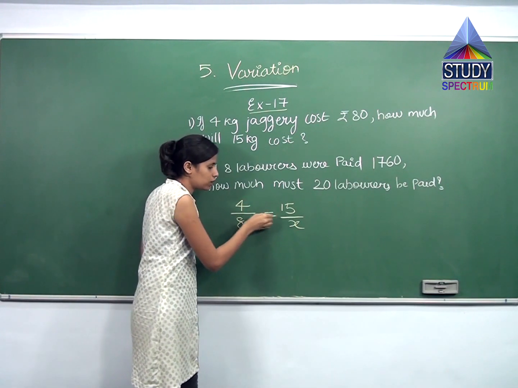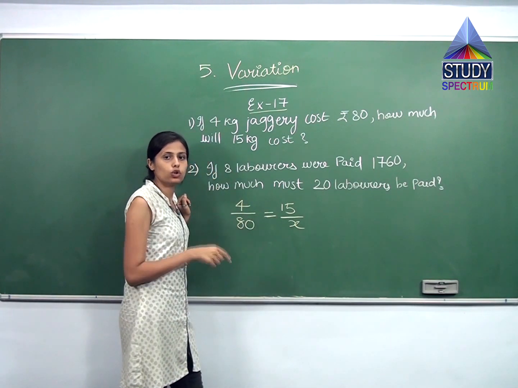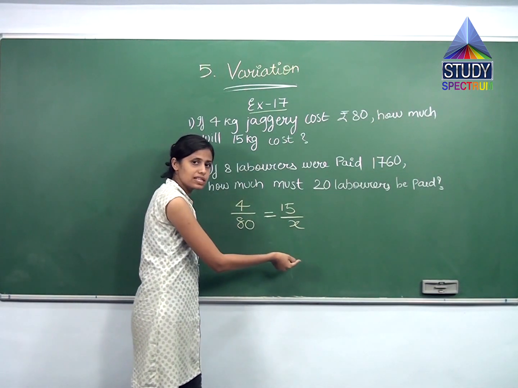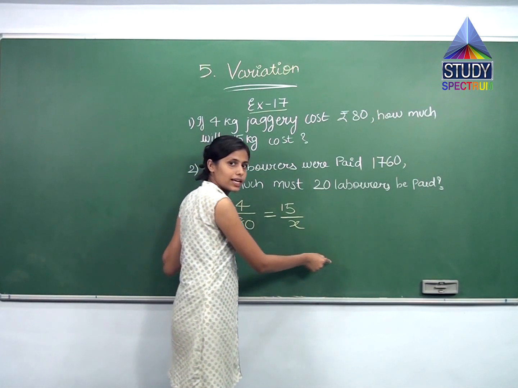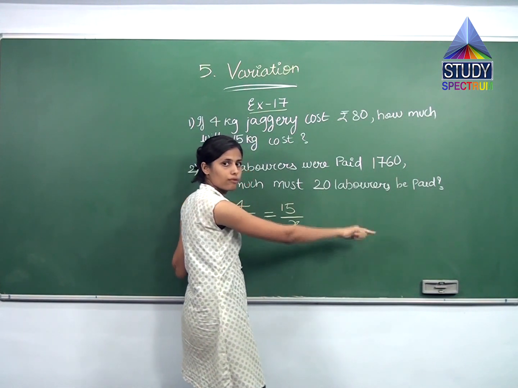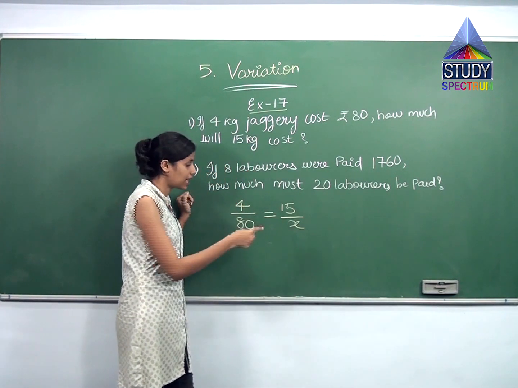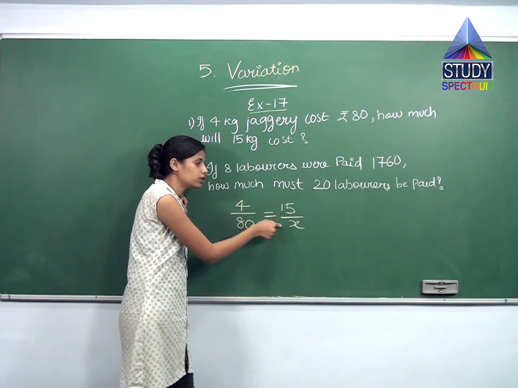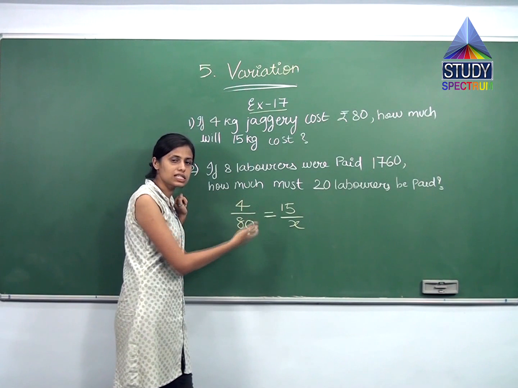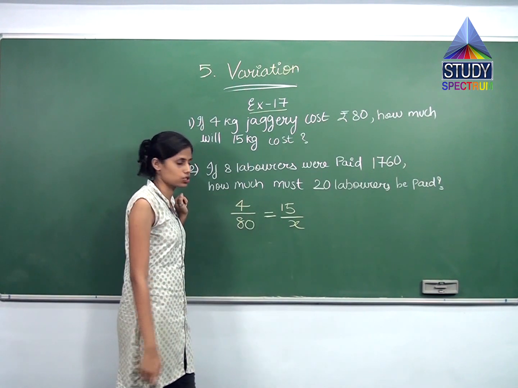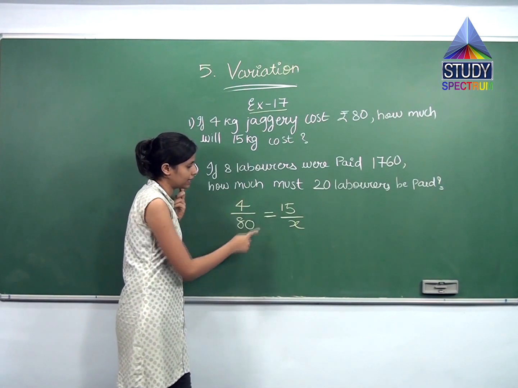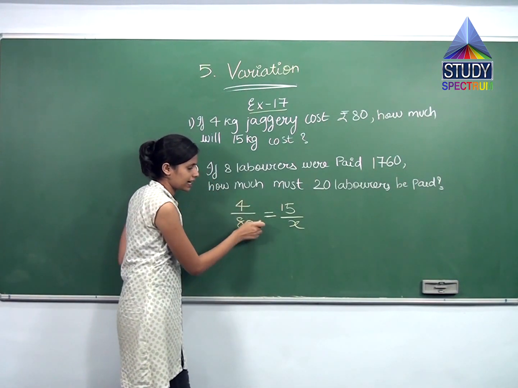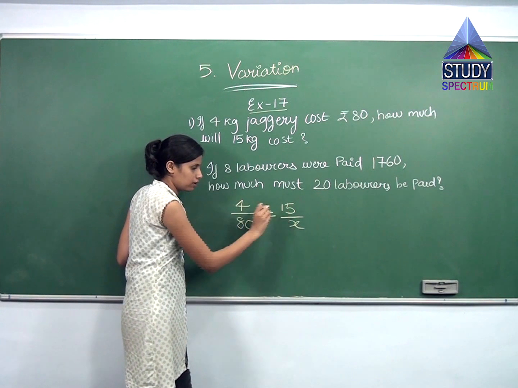And why have I written the equal to mark? As I told you, direct variation is there. Can you see in the previous example we got the answer as 2 by 5 equal to 2 by 5 equal to 2 by 5 equal to 2 by 5. That is why I have written equal to over here, because I know that the ratio of this will be equal to the ratio of this, because it is in direct variation. So over here I have 4 by 80 and 15 by x. What I can simply do is reduce this and then solve this, right?